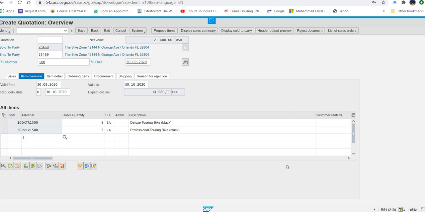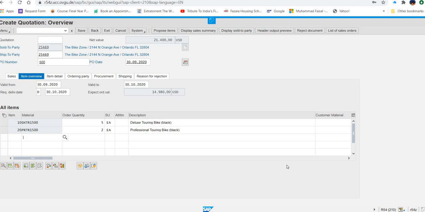Now, what next? In this step, they are asking you to play with a few things. Now, what they want is for you to give some discount. They want you to apply some conditions. So those things are required over here. You can perform those things here.